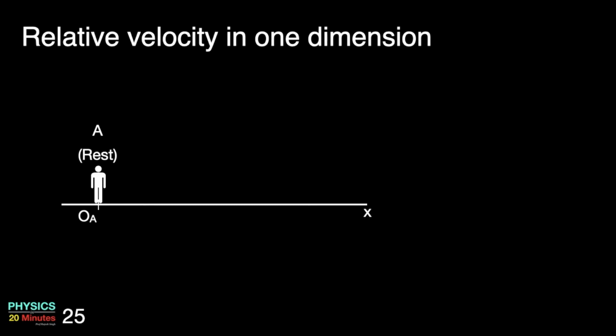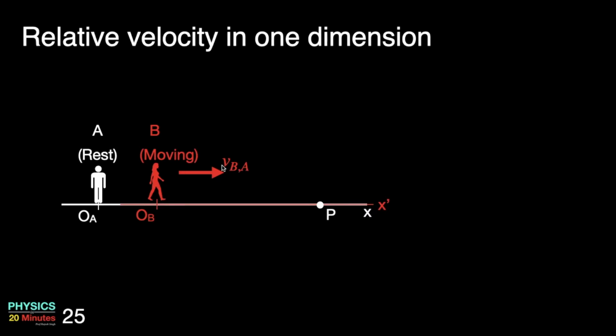Let's take another observer moving along the x-axis with the velocity VBA. Here VBA means velocity of observer B with respect to A. This observer is moving along the same axis, but observer B can move in either way. It can either move along the forward direction, positive x-axis, or along negative x-axis. So right now we will assume it to be moving along the positive x-axis.